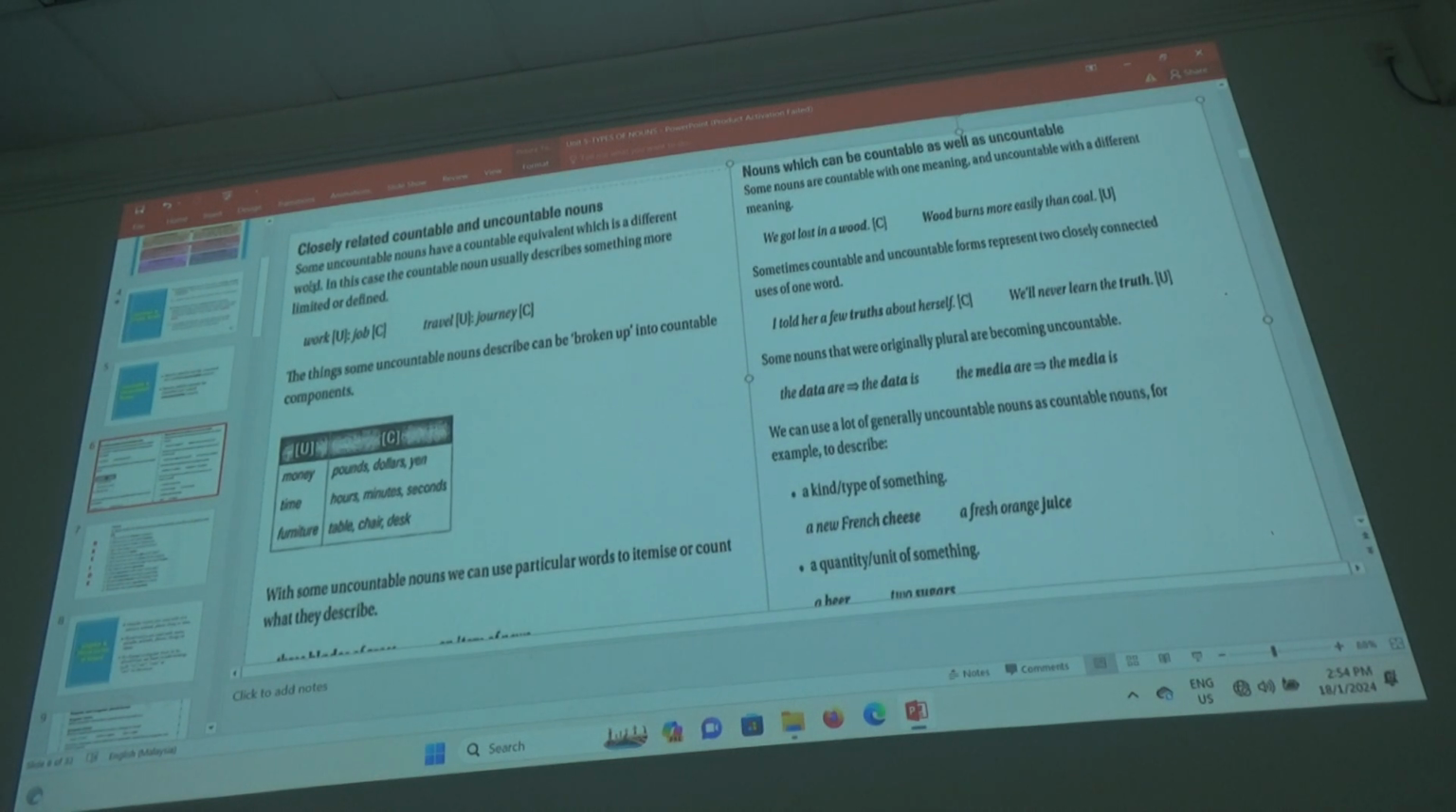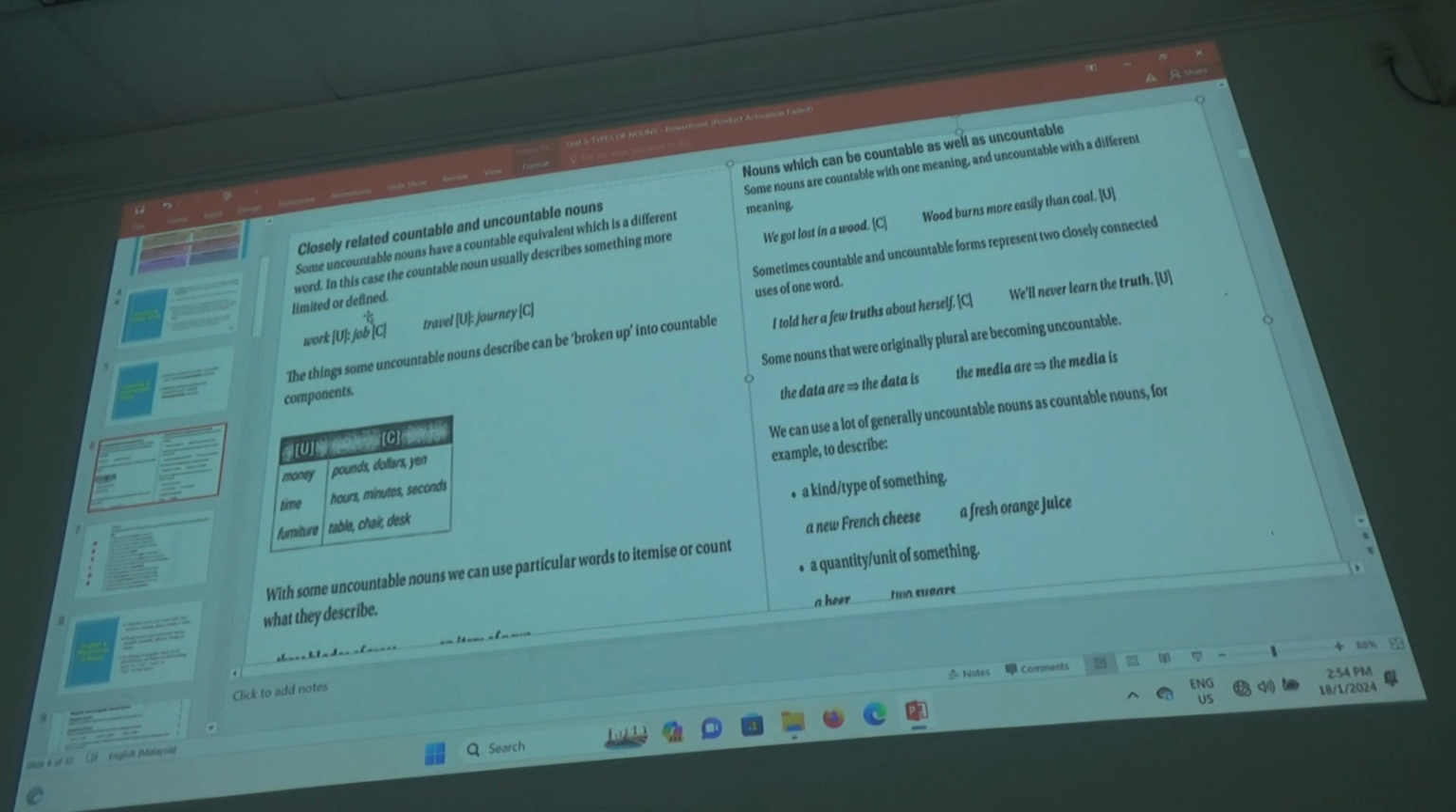Some uncountable nouns have a countable equivalent, which is a different word. In this case, the countable noun usually describes something more limited or defined. Like work, uncountable. But if you say job, then it's countable. Today I've got 3 jobs to complete, then you're okay. But don't say, today I got 3 works to complete. You're wrong. Can all of you understand that?